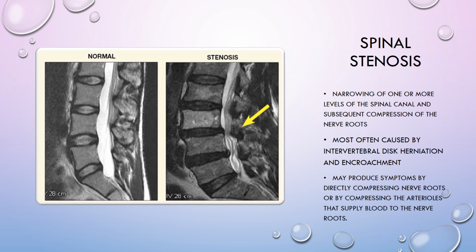Most commonly occurring in the lumbar spine, spinal stenosis can be caused by overproductive osteophytes, ligament encroachment, or protrusion of the intervertebral discs. Spinal stenosis may produce symptoms by either directly compressing nerve roots or by compressing the arterioles that supply blood to those nerve roots.